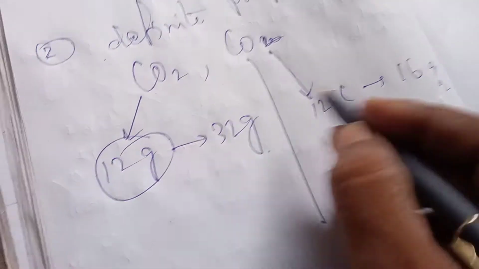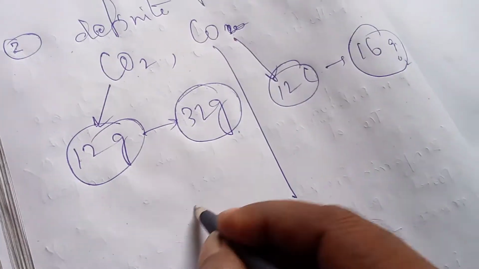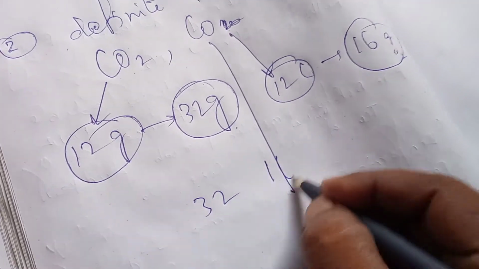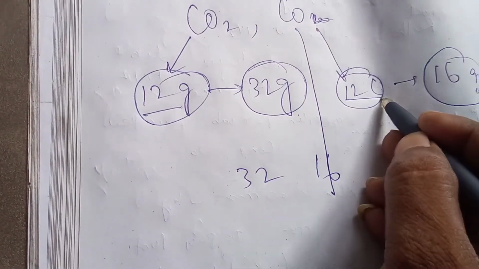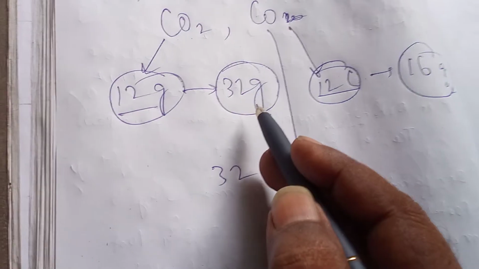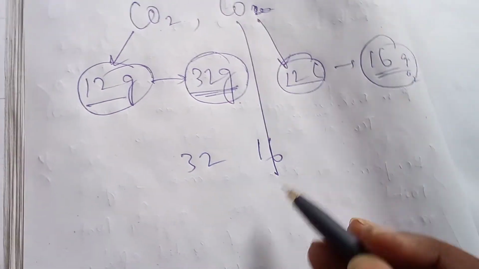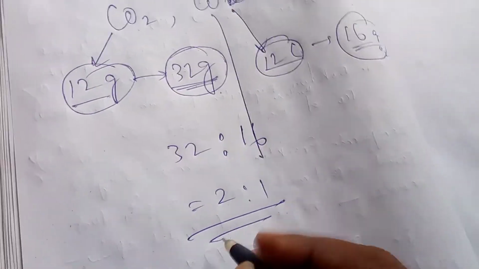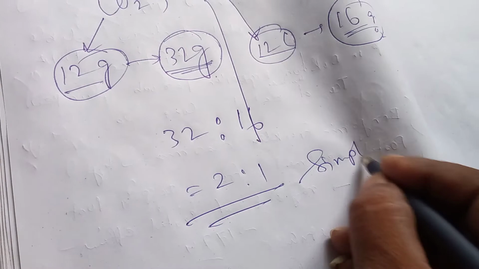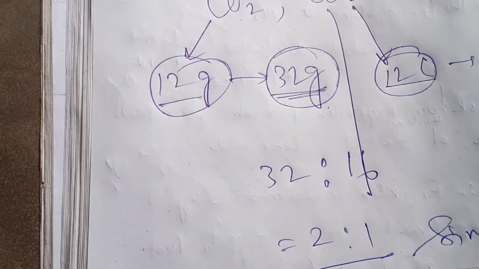This fixed amount of carbon is reacting with 32 and 16 gram of oxygen. 12 gram fixed carbon is reacting with 32 gram of oxygen and 16 gram of oxygen, and their ratio is 2:1. That means this is a simple ratio. This is the law of definite proportion.